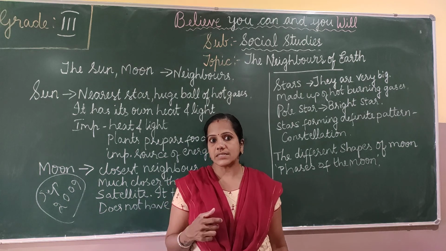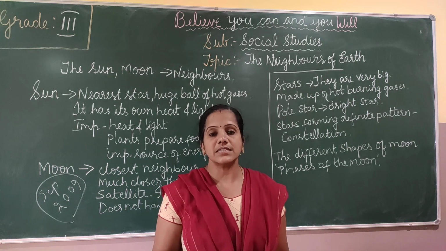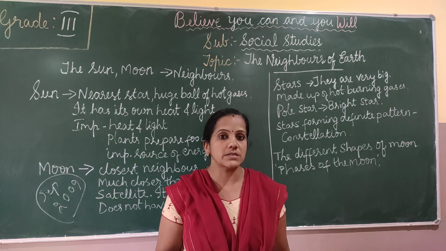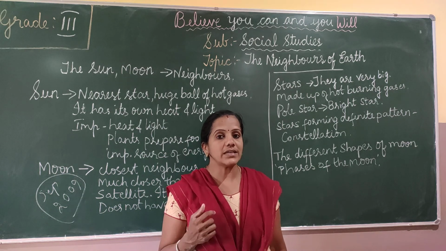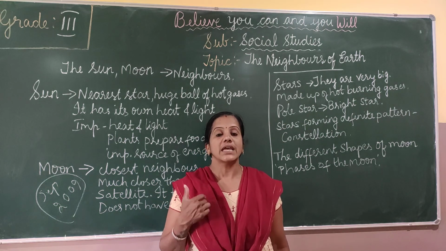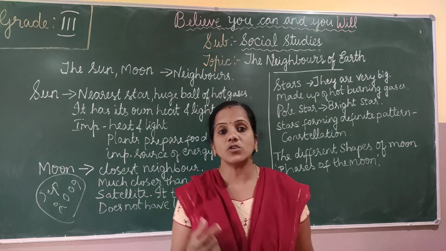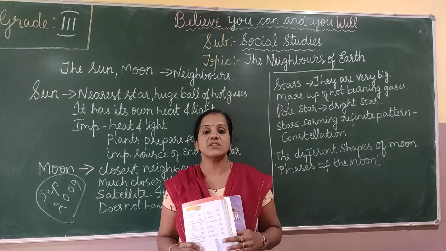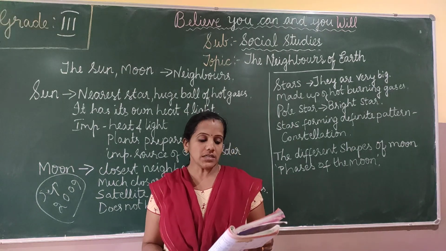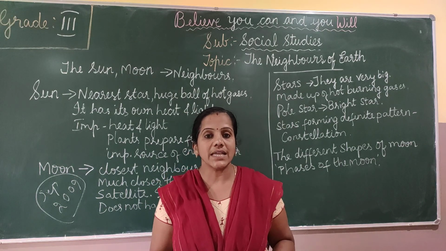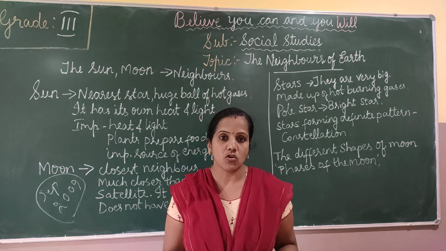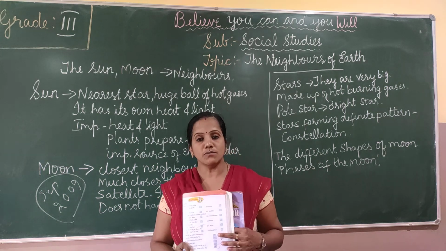As we learned in the previous lesson, the earth is the unique planet where life is possible. So what is the reason why life exists on the earth? Because the earth has both air and water. Both air and water are very important for all living beings to survive, is it? Here on the moon there is only water but there is no air, so life is not possible on the moon.